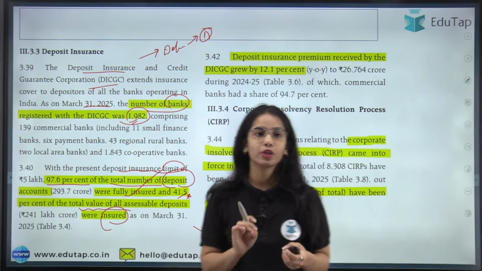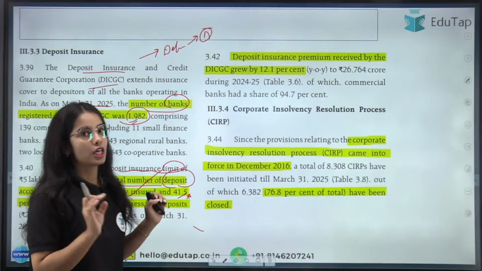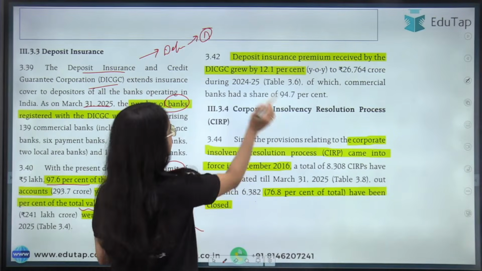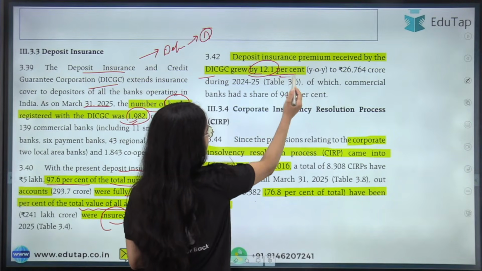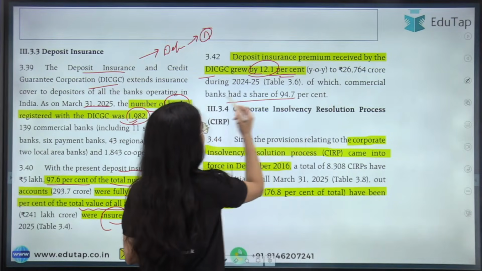Deposit insurance premiums received by the DICGC grew by 12.1%, and the highest is from the commercial banks.